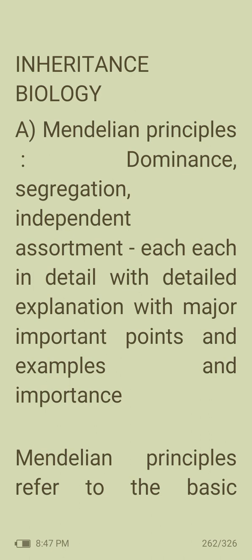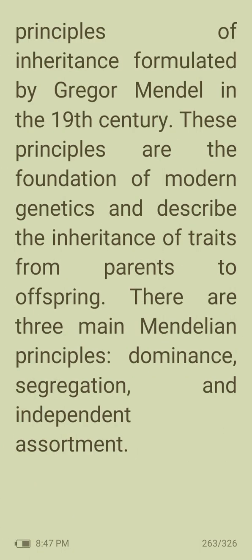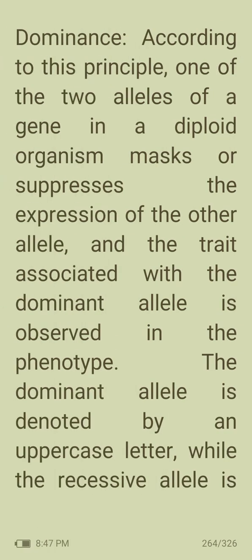Next, inheritance biology. Mendelian principles: dominance, segregation, independent assortment. Mendelian principles refer to the basic principles of inheritance formulated by Gregor Mendel in the 19th century. These principles are the foundation of modern genetics and describe the inheritance of traits from parents to offspring. There are three main Mendelian principles: dominance, segregation, and independent assortment.